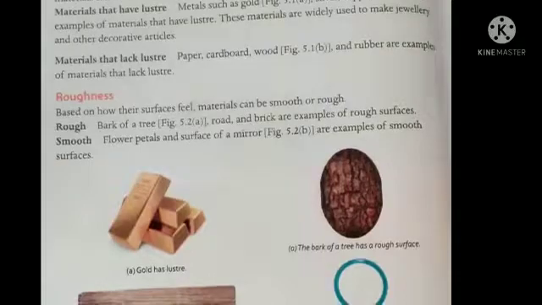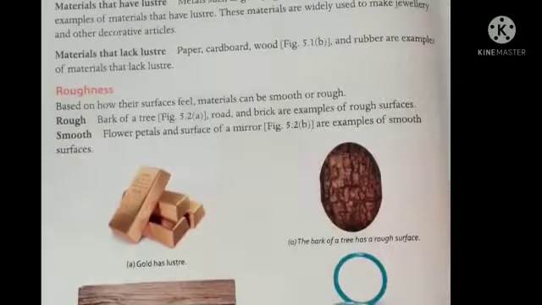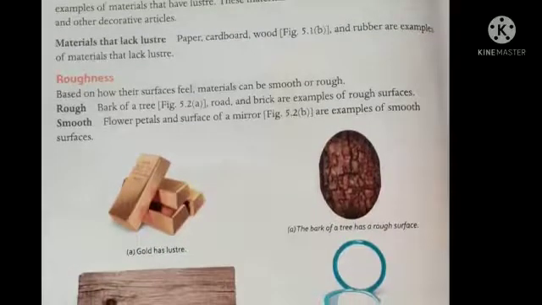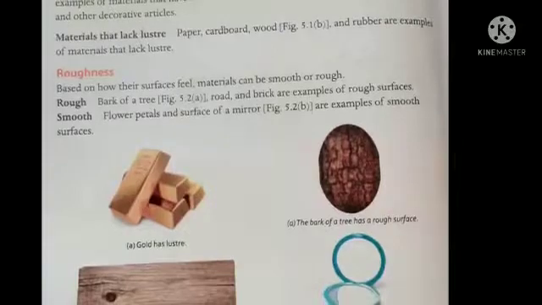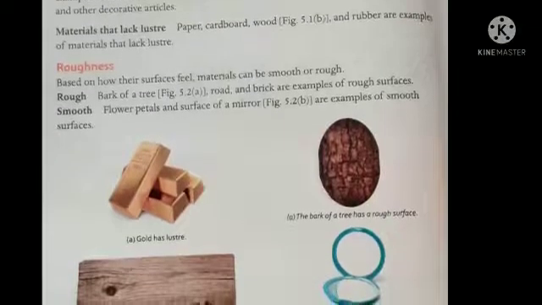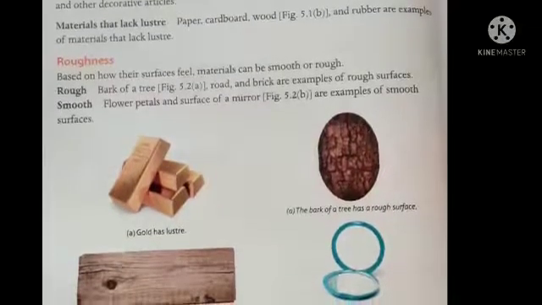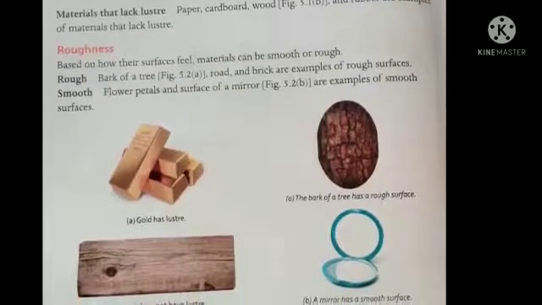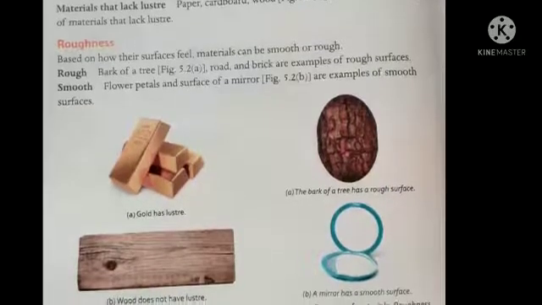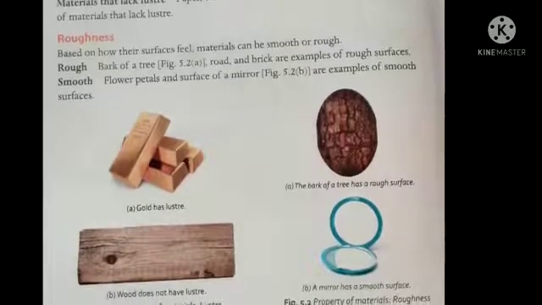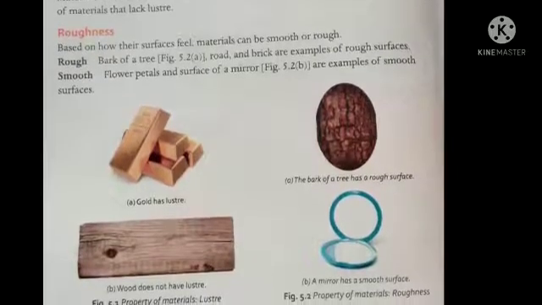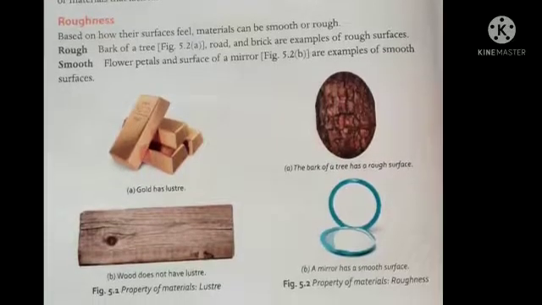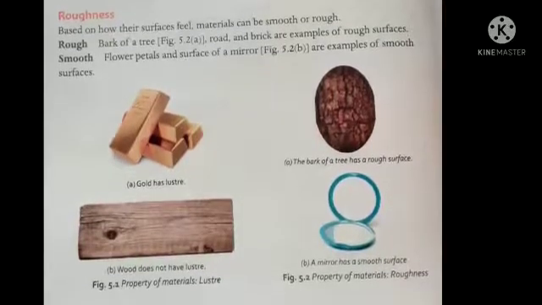Now students, the next is roughness. Roughness is based on how you feel the surface while touching the object. A material can be smooth or rough. So what is a rough material? Like you have seen or touched the bark of a tree, road, brick, etc. These are rough materials, their surfaces are rough. And what is smooth? You have touched a flower petal, the surface of a mirror, a feather. These are all smooth surfaces.